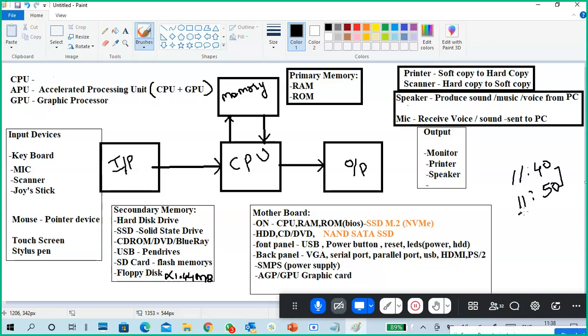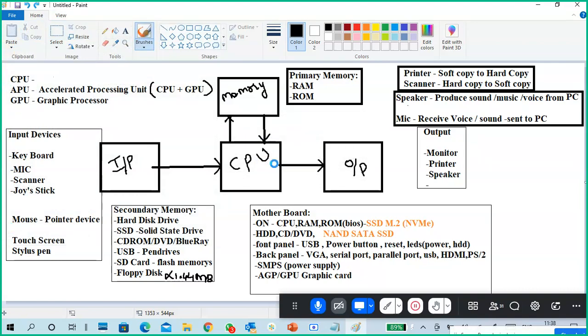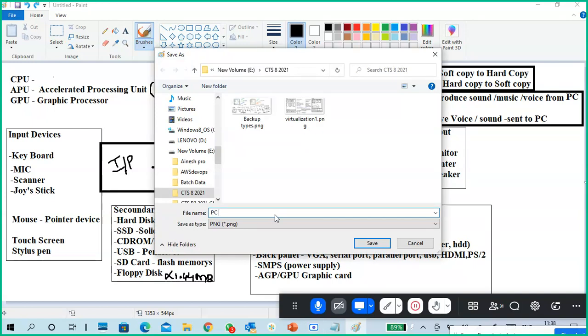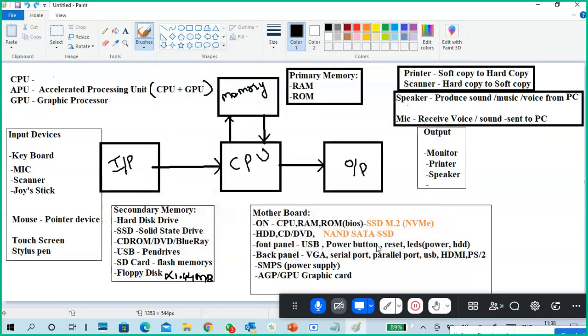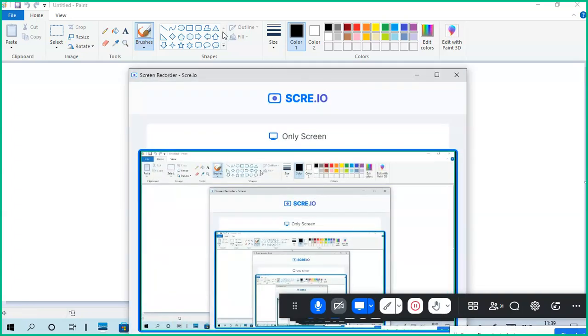People who are using a computer, no need to disconnect. Be there at 11:50. Take a break, guys.